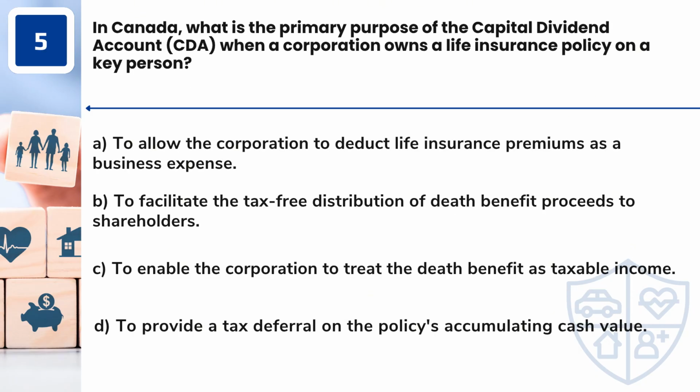Question 5. In Canada, what is the primary purpose of the Capital Dividend Account, CDA, when a corporation owns a life insurance policy on a key person? A. To allow the corporation to deduct life insurance premiums as a business expense. B. To facilitate the tax-free distribution of death benefit proceeds to shareholders. C. To enable the corporation to treat the death benefit as taxable income. D. To provide a tax deferral on the policy's accumulating cash value.